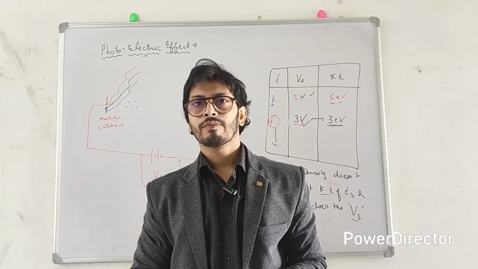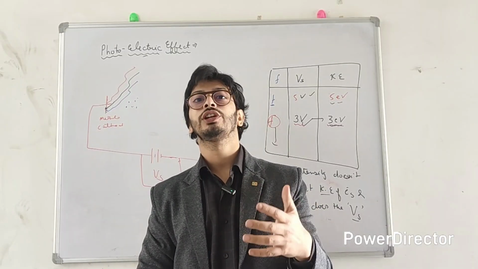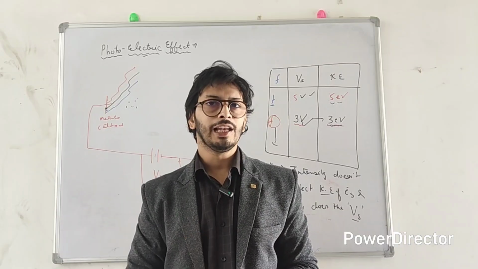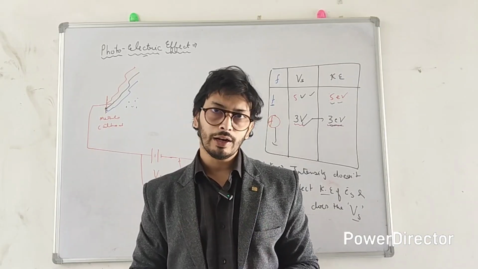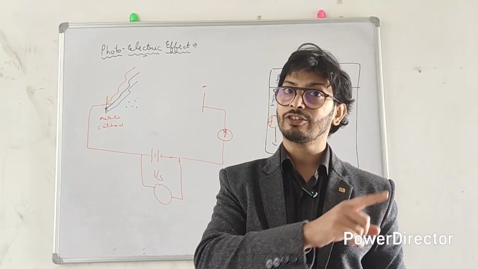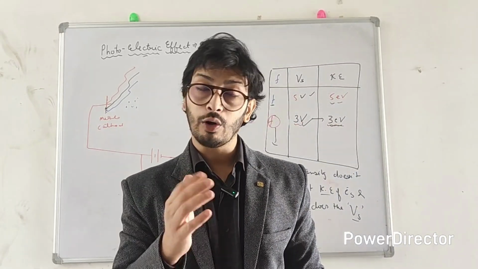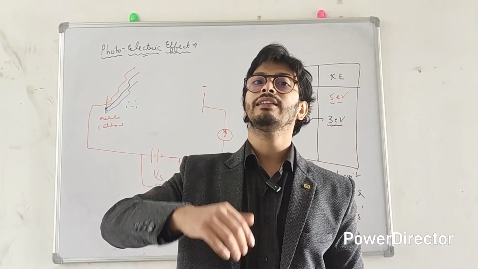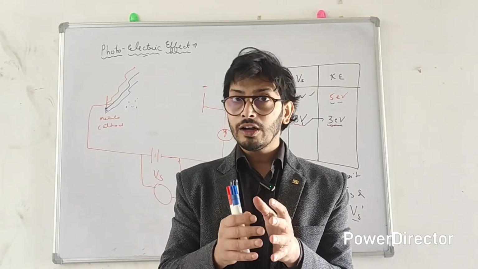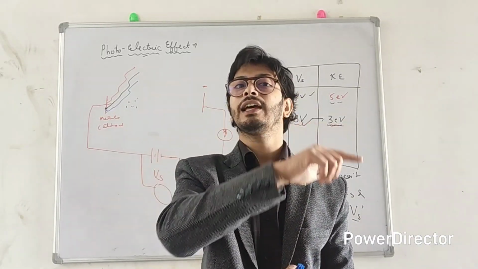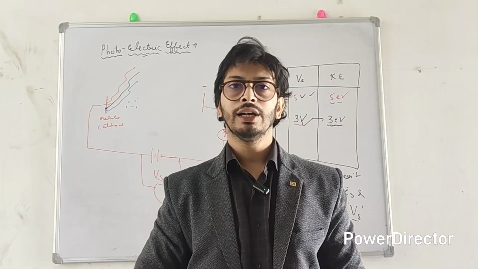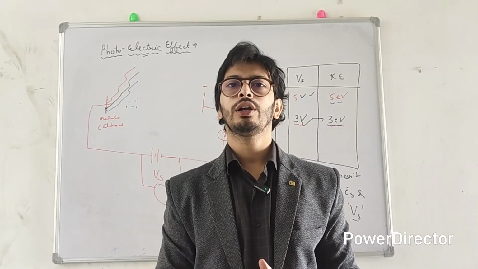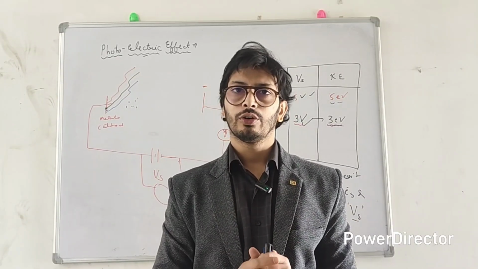So this was the first fundamental lecture about how things proceeded in the discovery of the photoelectric effect. Let me tell you, in the next lecture we are going to see what Max Planck has to say about quantization of energy and how he explained it, and then how Albert Einstein came and solved the puzzle of Philipp Lenard as well as Max Planck, which eventually earned him a Nobel Prize. So in the next lecture we are going to see this. So thank you.